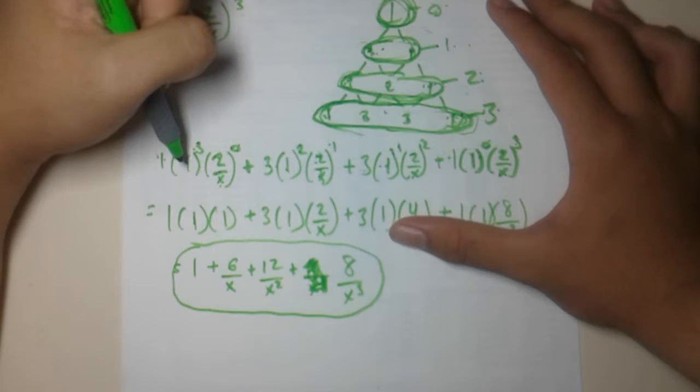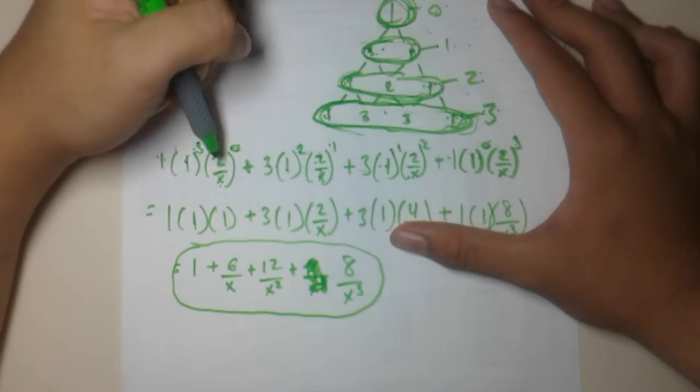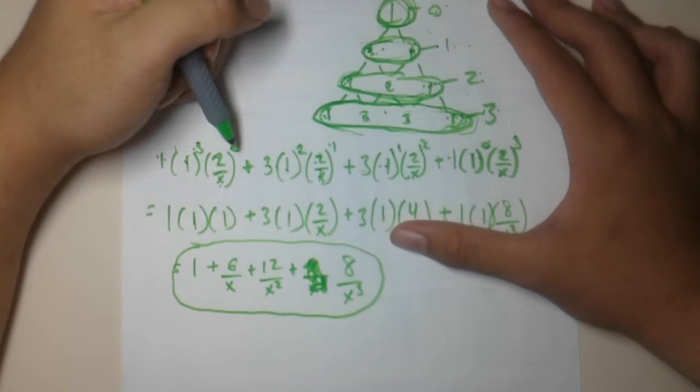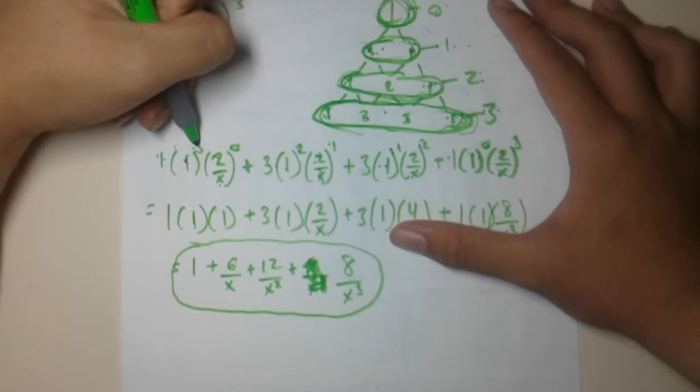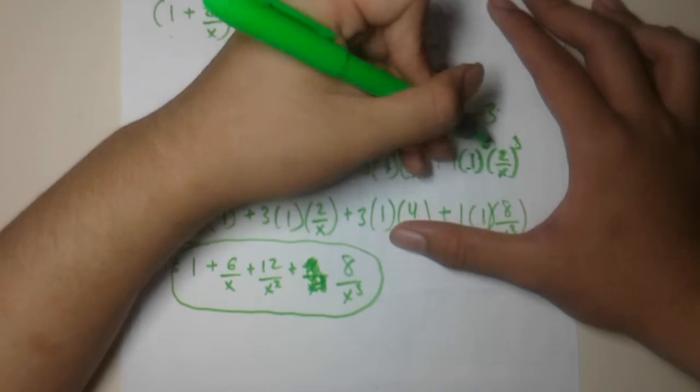And then after each coefficient, the power of the first term decreases by 1. So 1 to the power 3, 1 to the power 2, 1 to the power 1, 1 to the power 0.